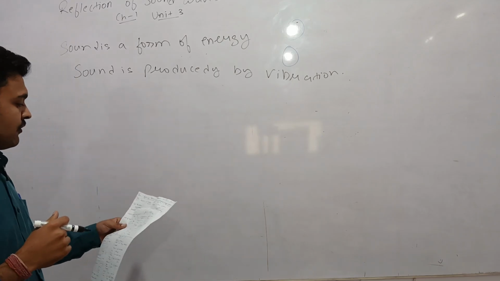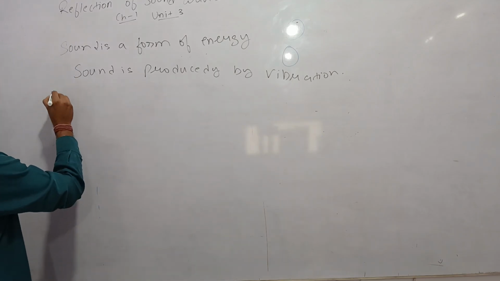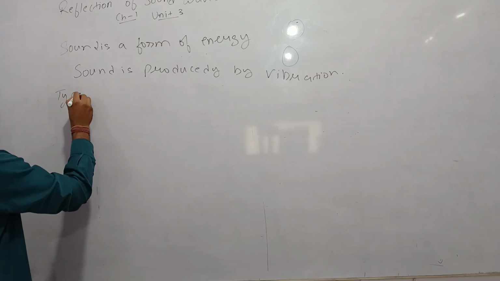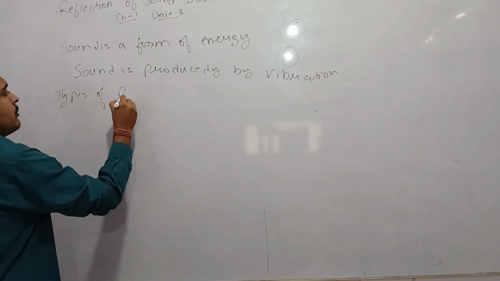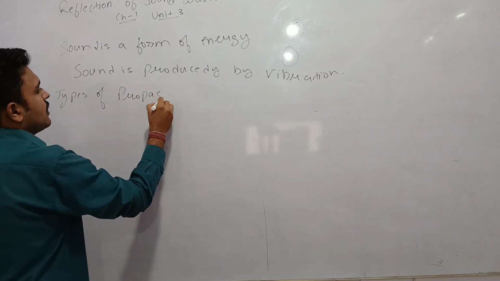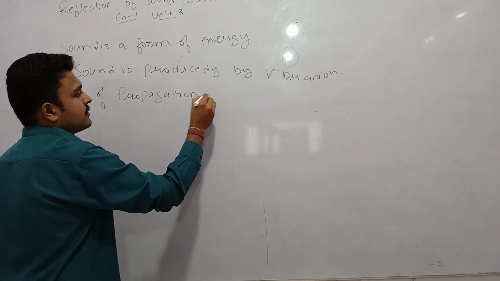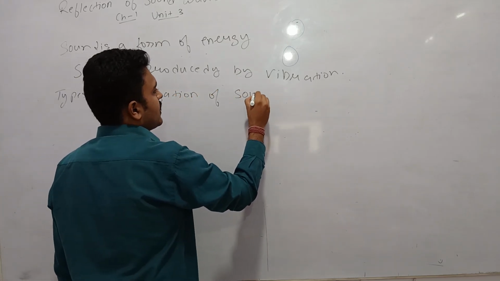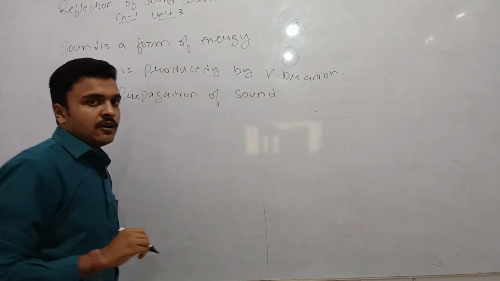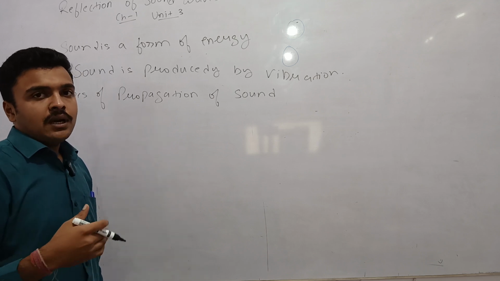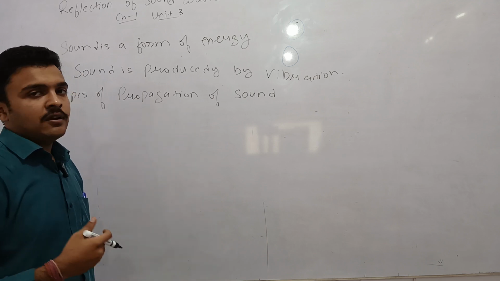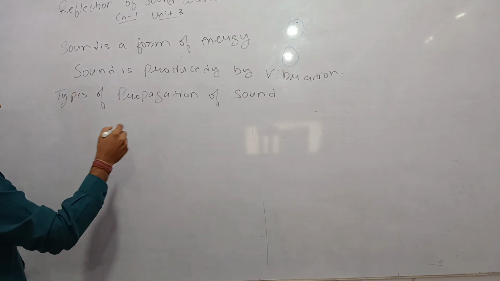Now there are types of propagation of sound waves. So sound travels in the form of waves, and there are two types of waves.